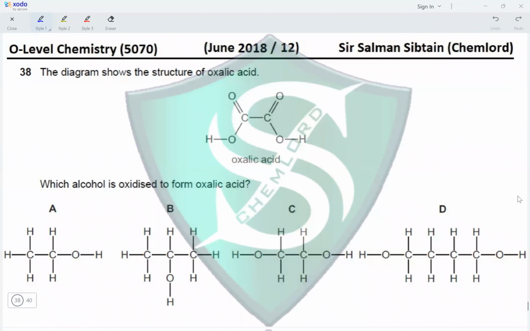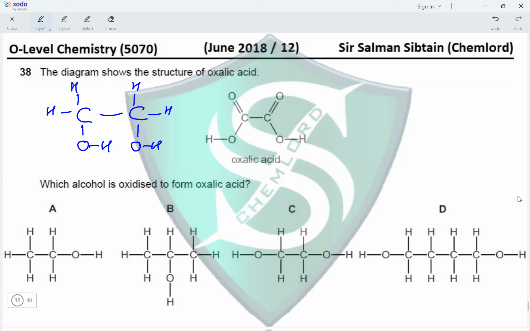Question 38. The diagram shows the structure of oxalic acid. Which alcohol is oxidized to form oxalic acid? So, we have two carbon atoms, both being part of the COOH group. So, the alcohol that would be oxidized to form this dicarboxylic acid would be a diol. A diol means two carbon atoms with the OH group present on them. So, if two carbon atoms have two OH on them, the rest of the atoms attached to the carbon atoms would be hydrogen. Thus, we would have a molecule of ethane with two OH groups on it.